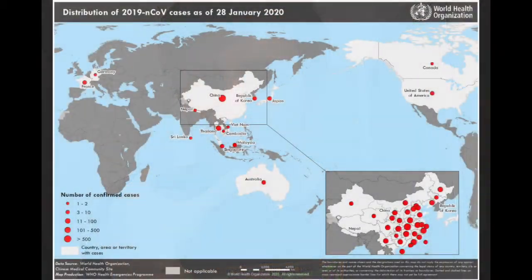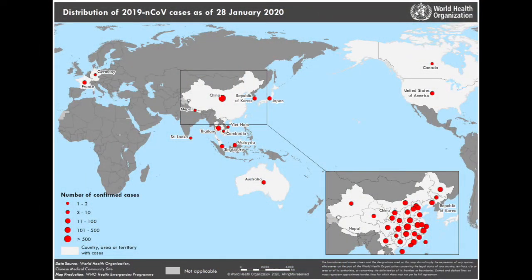And here is the map of the 8th report, 28th of January. You can see right here there is some emergence: Germany, Sri Lanka, Canada, and Cambodia also. And you can see here the red circles represent the range of cases.